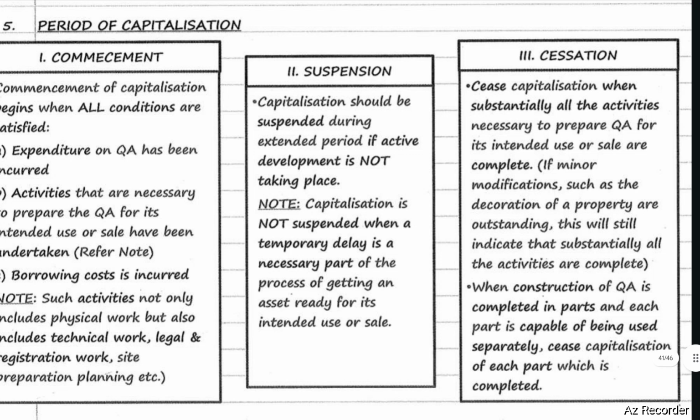Cessation of capitalization. Capitalization will cease when substantially all the activities necessary to prepare the qualifying asset for its intended use or sale are complete. If there are any minor modifications, such as the decoration of a property, outstanding, this will still indicate that substantially all the activities are complete. When construction of a qualifying asset is completed in parts and each part is capable of being used separately, cease capitalization of each part which is completed.